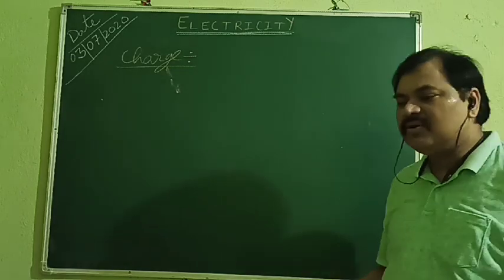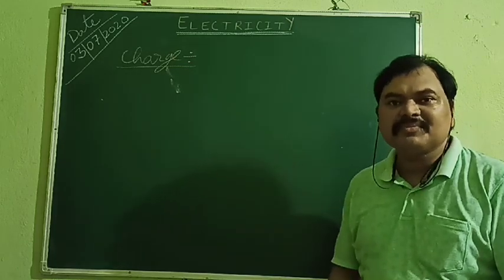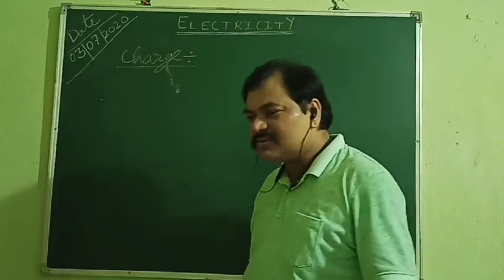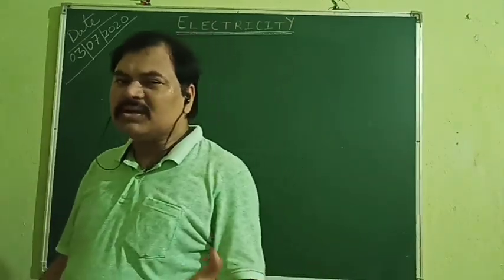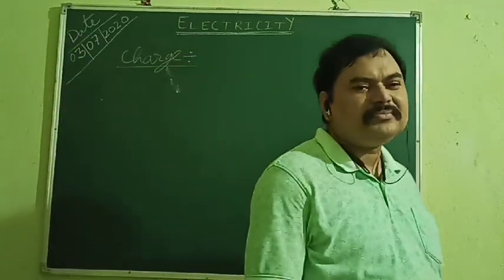In that, what you saw? A compass needle was kept under a current carrying conductor, and as soon as the current flows through the conductor, the compass needle feels a force. And what was the conclusion? The conclusion was that a current carrying conductor behaves as a magnet.